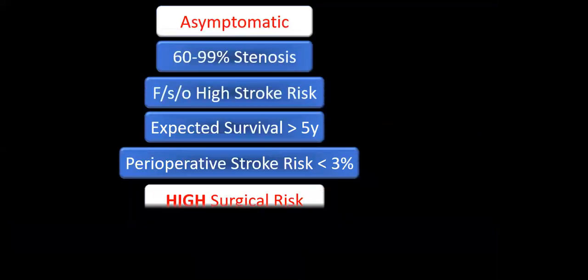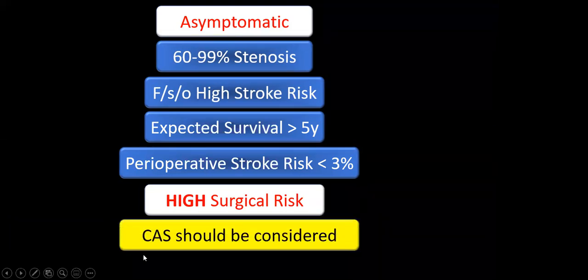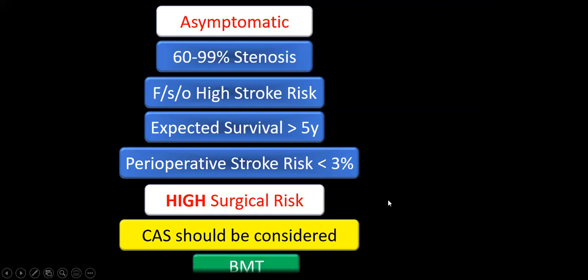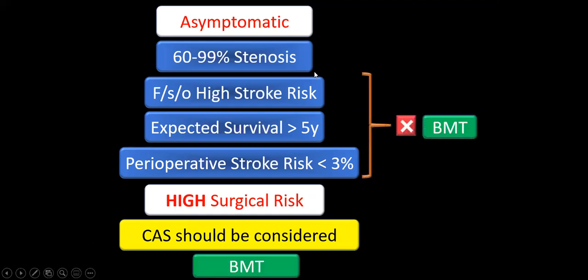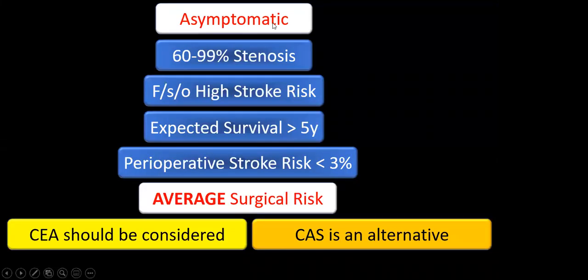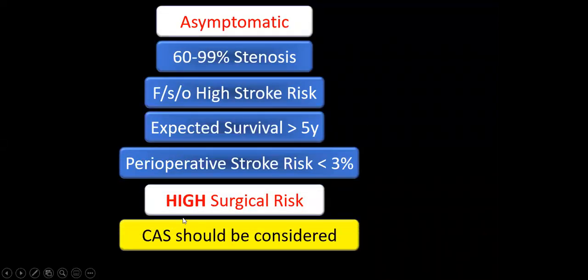Same patient, asymptomatic, all the things are satisfied, but this patient is high risk for surgery. So what is the thing? If the patient is high risk for surgery, then that patient should not be offered carotid endarterectomy. That patient should be offered carotid artery stenting. And we know, for best medical management, if any one of these is negative, the lesion is less than 60%, or patients do not have risk factors, or survival is less than 5 years, or my perioperative stroke risk is more than 3%, that patient will receive only best medical management. So in short, whatever the white charts are: asymptomatic patient, average surgical risk, carotid endarterectomy. Asymptomatic patient, high surgical risk, carotid artery stenting.